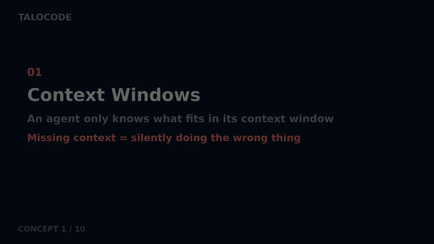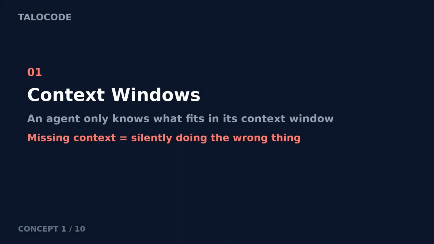1. Context windows. An agent only knows what fits in its context window, plus what it can retrieve. If the right instruction or fact is outside that window, the agent acts without it. Missing context is the #1 cause of agents silently doing the wrong thing. Design what goes in, and what stays out, on purpose.